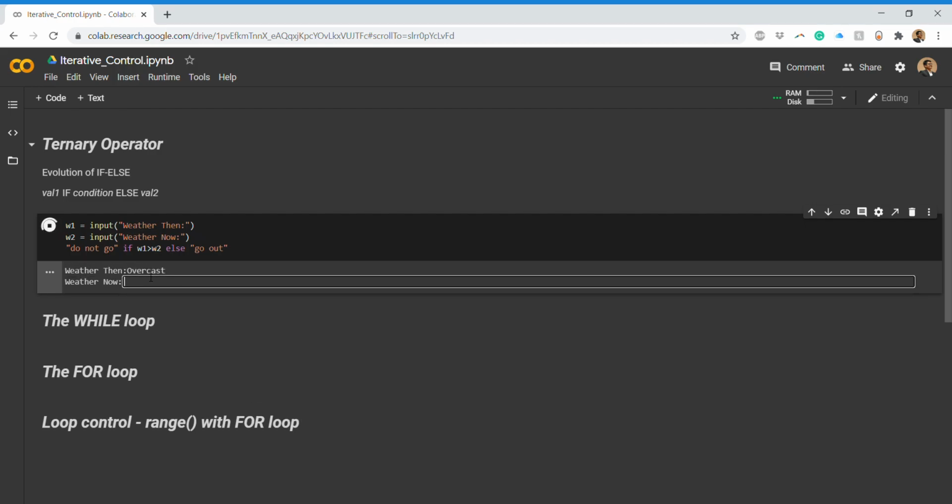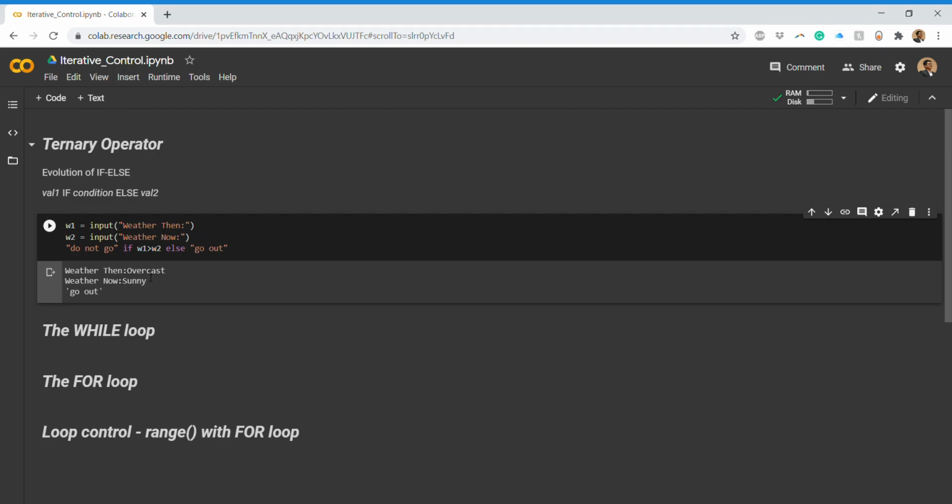So earlier it was overcast, now it is sunny. So what it should give is go out. So that should be the ideal case that should be happening. Now if you remember this particular kind of relational operators, we have seen that it also works with